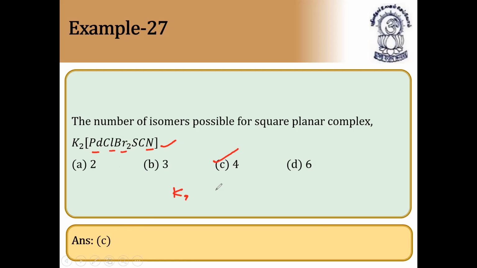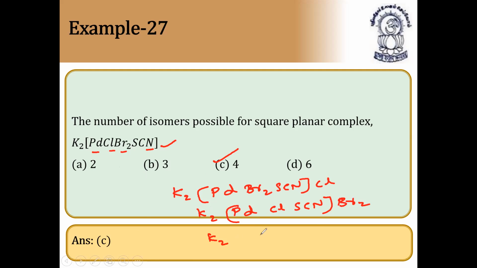You can see here, for example, K2[PdBr2(SCN)], chlorine outside. This is the first isomer. Second case, K2[PdCl(SCN)], Br2 outside. This is the second isomer. And the third isomer, K2[PdCl Br2], SCN outside. So anything can go. So these are the 3, and plus 1, 4. So total it is 4 isomers. Next question.